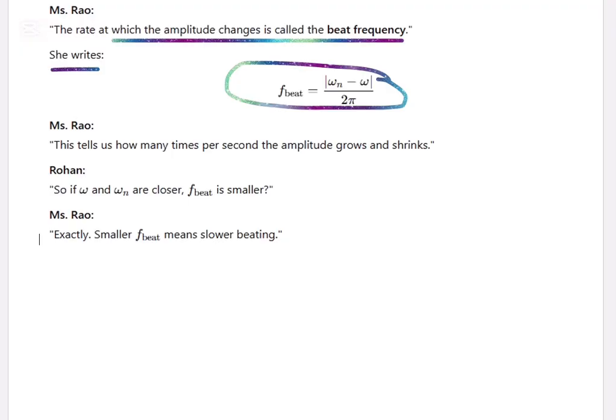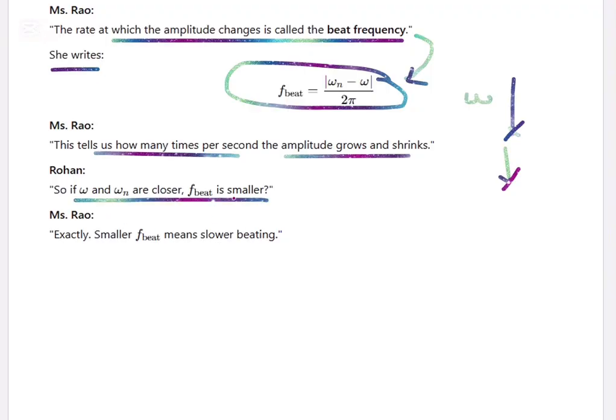So the rate at which amplitude is changing is the beat frequency. If the beat frequency is a very small value, it is slow. That means the amplitude stays high for a long time because it is not changing quickly. If a large vibration happens for a long time, it's going to damage the structure. And this tells us how many times per second the amplitude grows or sinks. When the frequencies are closer, f beat is smaller, which means slower beating.